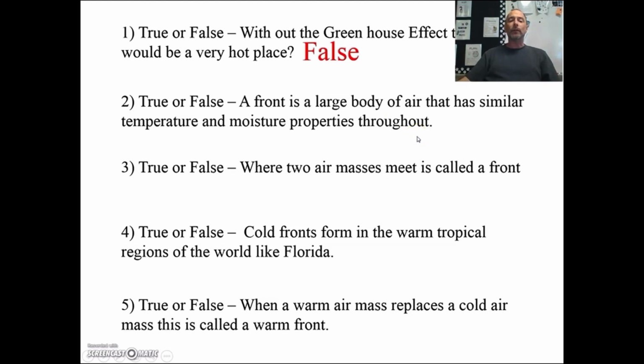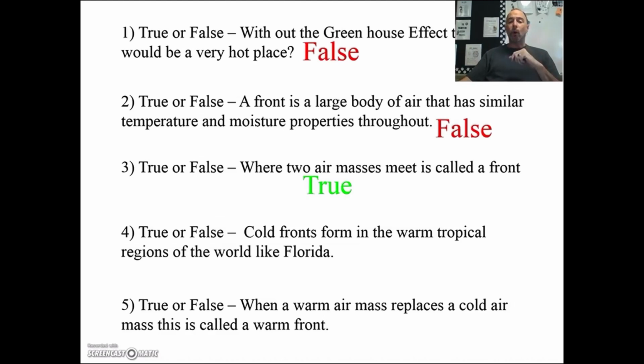Number 2, true or false? A front is a large body of air that has similar temperature and moisture properties throughout. False. That, of course, is not a front. It is an air mass, but you knew that already. I know you did because you were paying attention. Number 3, true or false? When two air masses meet, it is called a front. As opposed to a back? Yeah, that is true.